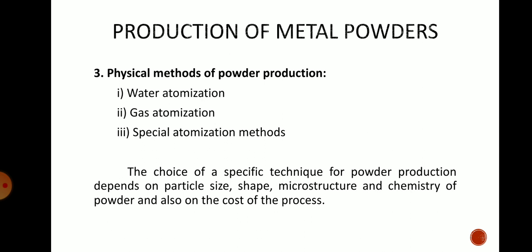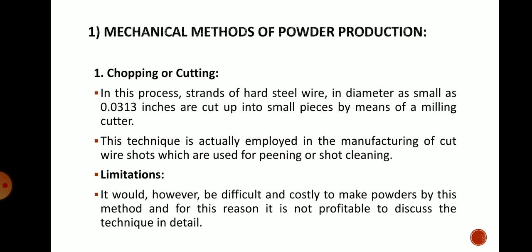So it is important to study the powder manufacturing methods so that the final shape, size, microstructure and chemistry of the powder you can judge, so that your final product will be with the accurate size as well as accurate properties. Firstly, we will now start the mechanical methods of powder production, and in that first one is chopping or cutting. It is a very simple process and it is generally not used in application, but we can prepare the powder in mass production.